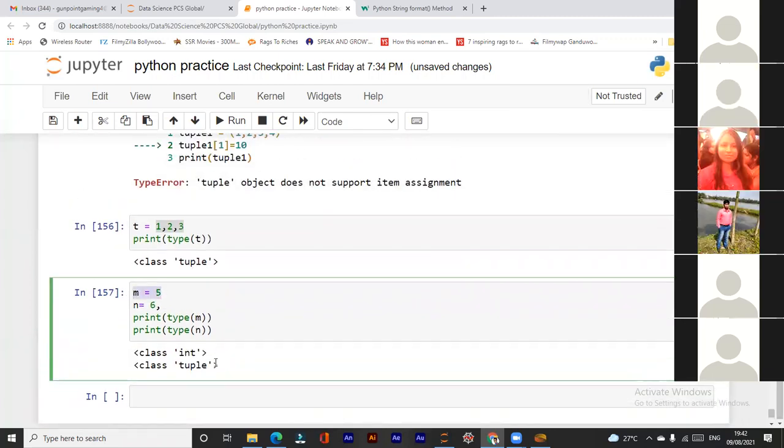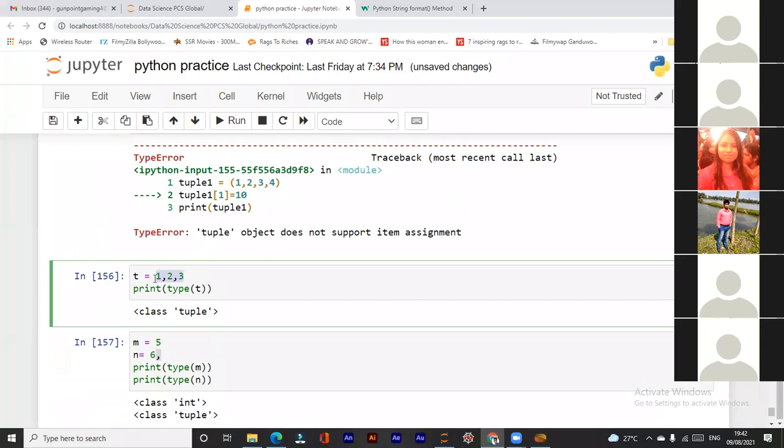Right. This is an integer, okay, not a string. And to convert it into a tuple, we just need to append a comma at the end, okay? So here there is no comma, so it is giving the class type as integer, but below I've used a comma after the number, so it became a tuple, okay? So what we came to the conclusion is, though we can use a tuple without parentheses, it is mandatory to use a comma after the first element. If you are using a single element, then use a comma after that, then it will become a tuple.